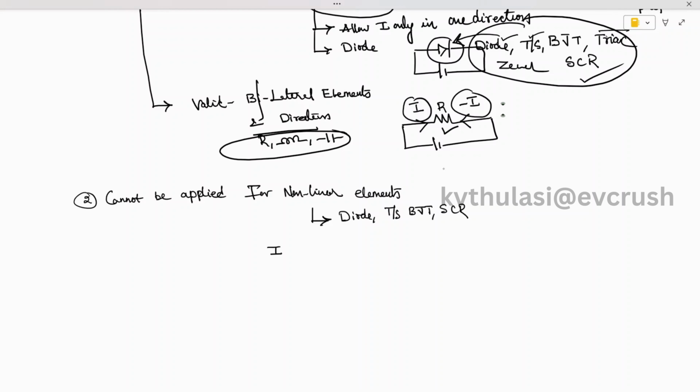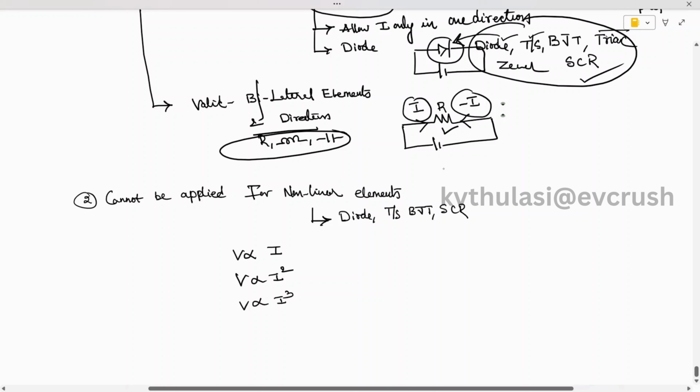Here the applied voltage is not directly proportional to current. The applied voltage may equal the square of the current, or sometimes the cube of the current, where we cannot say that we have a direct relation. When they do not have a direct relation, we cannot apply Ohm's law.